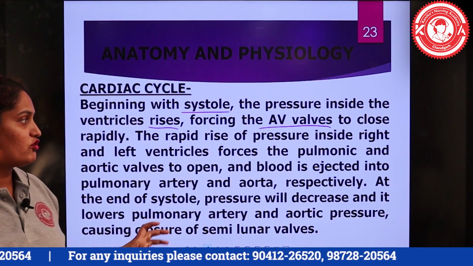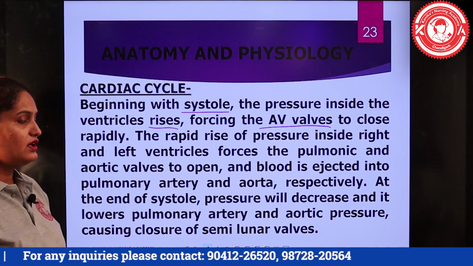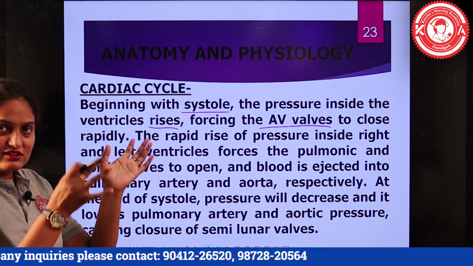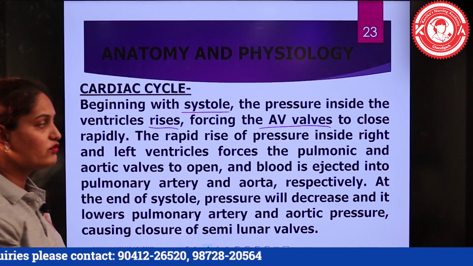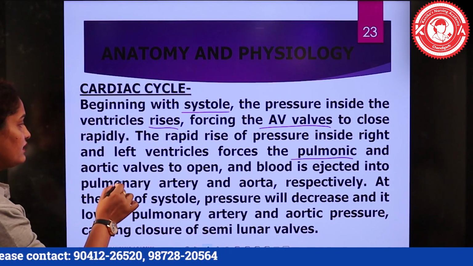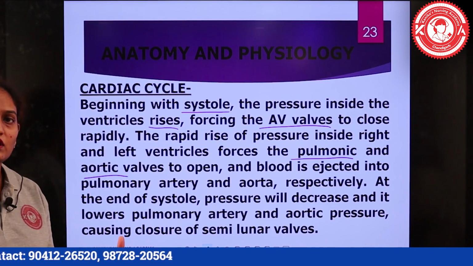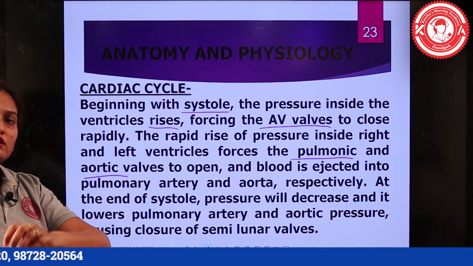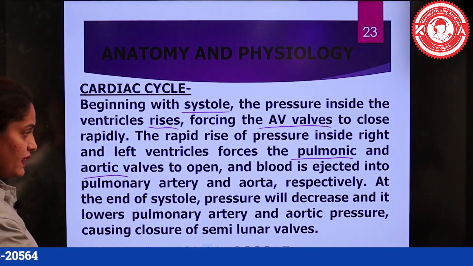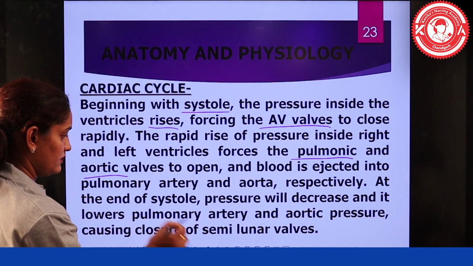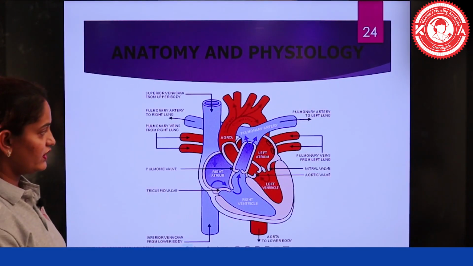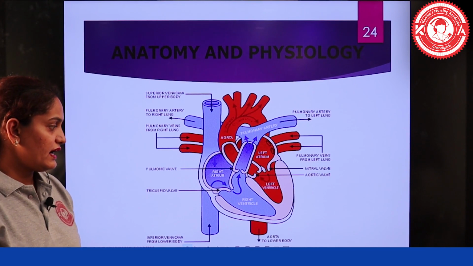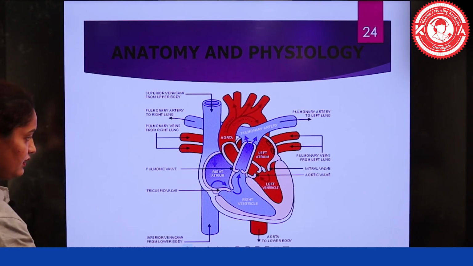Because the pressure rises rapidly inside the right and left ventricles, the semilunar valves, the pulmonic and the aortic valves, open, and the blood moves from the ventricles to the pulmonary artery and aorta respectively. This we can see again, the flow of blood and the cardiac cycle.